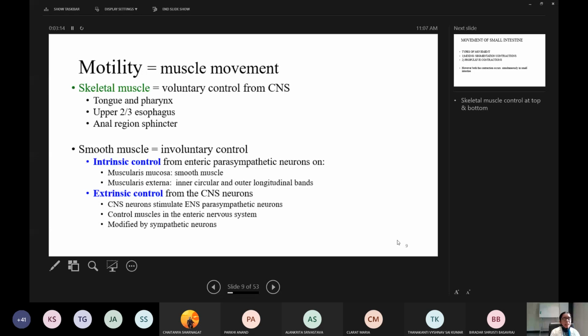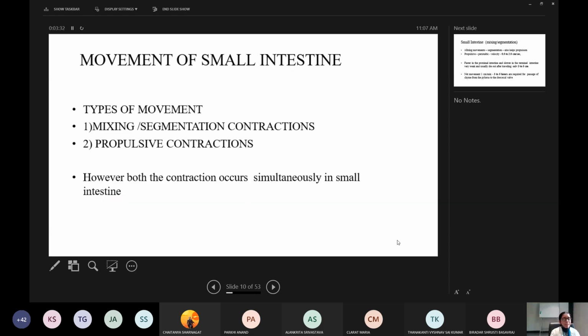And motility, as I told you, our GI tract has smooth muscle throughout, but some parts even have skeletal muscle, that is the tongue and pharynx, the upper two-thirds of the esophagus, and in the anal region we have some striated or skeletal muscles.